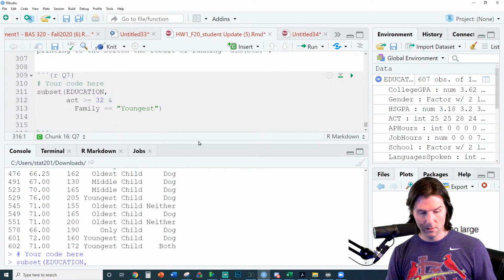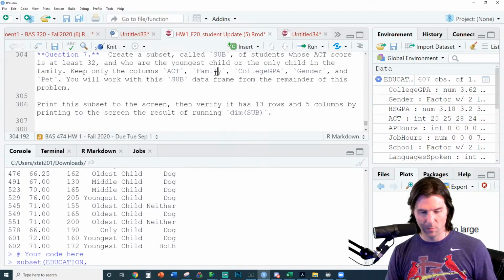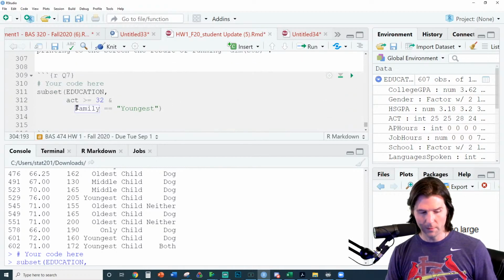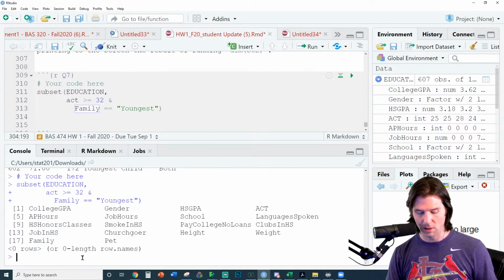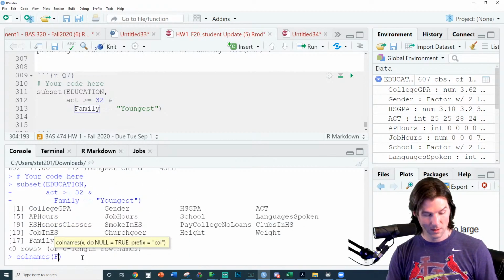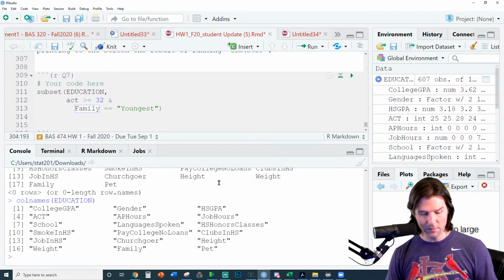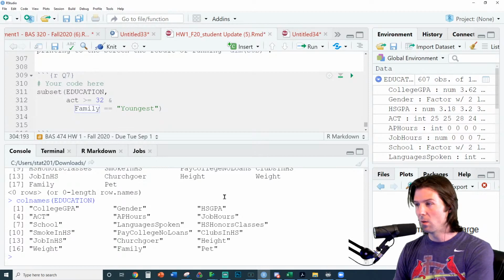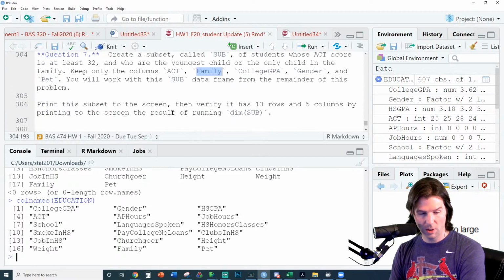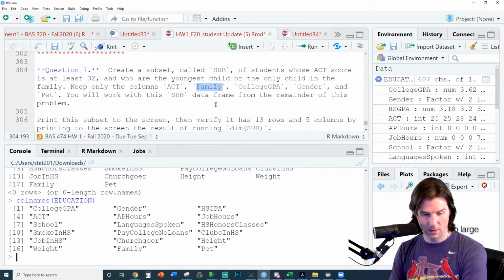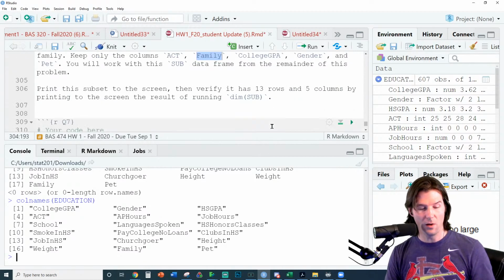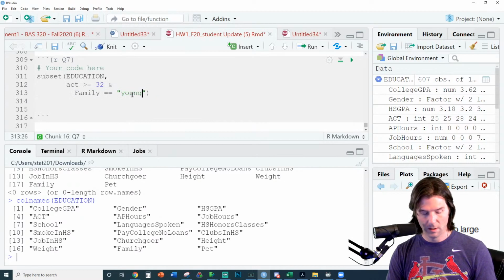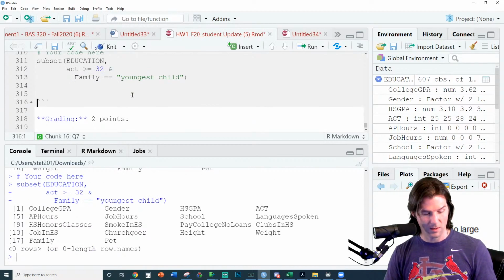We need to look at what the question says. Family. Oh, we do have it as family. Let's take a look at the headings on the education, the column names. And let's go to education. So I believe it is, which one is it? We want that they are the youngest or the only child. So like here, let's take a look. Who are at least 32, who are the youngest, or it says youngest child. Oh no. Youngest child. Let's check this out.